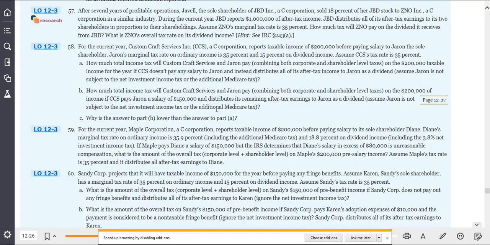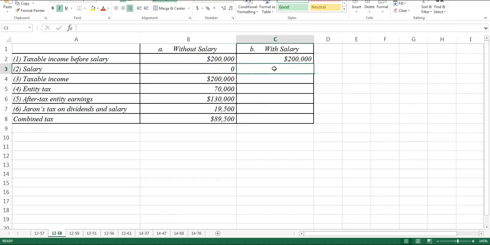Let's take a look at B. I'm going to read through that real quick. So in B, how much total income tax will Custom Craft Services and Geron pay, similar to that, on the $200,000 of income? They pay him a salary of $150,000 and distribute the remaining after-tax earnings to Geron as a dividend. And again, not subject to investment income tax and additional Medicare. All right, so we know it's $200,000. We have $150,000 that he is being paid.